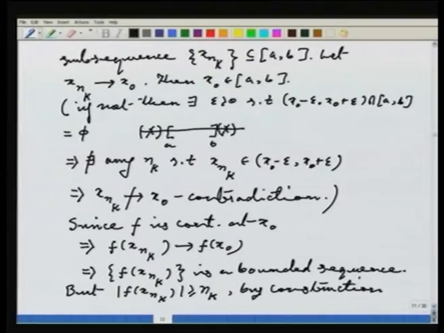So, on one hand I have that the subsequence f of xnk which I have constructed is an unbounded sequence anyway. On the other hand, using continuity of the function, I get that the sequence f of xnk is a bounded sequence. Now, a sequence cannot be bounded and unbounded at the same time. So, that is a contradiction.